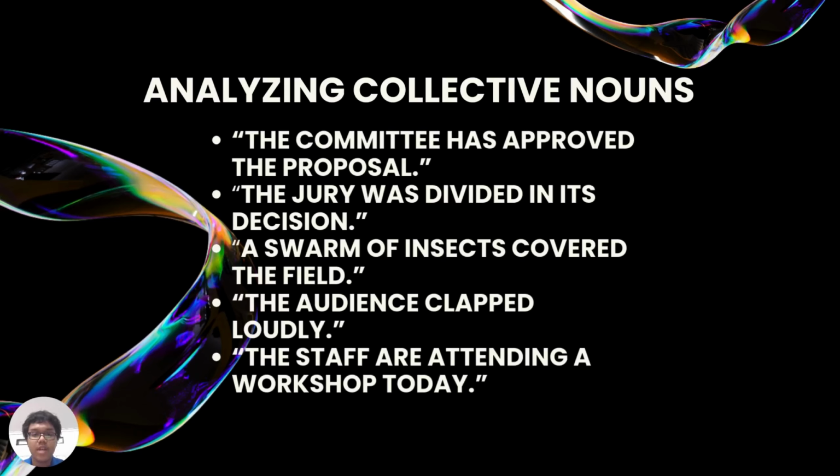And then finally, for the last one, I will be analyzing the collective nouns. There are five of these, so I will be going down one by one. So, the first one, the committee has approved the proposal. So, what this means is that the committee acts as a unified body making one decision. So, the singular has emphasizes the collective agreement. And then the jury was divided in its decision.